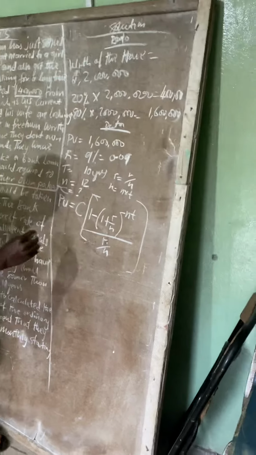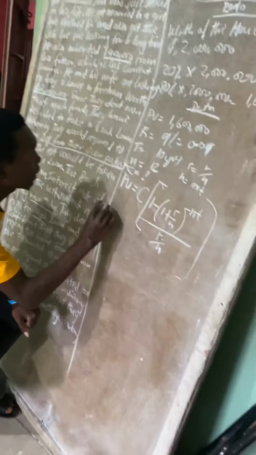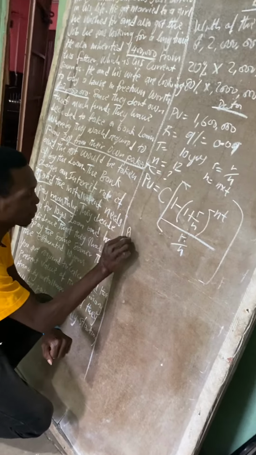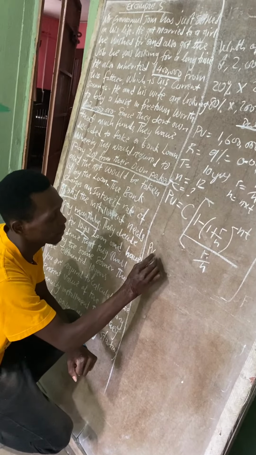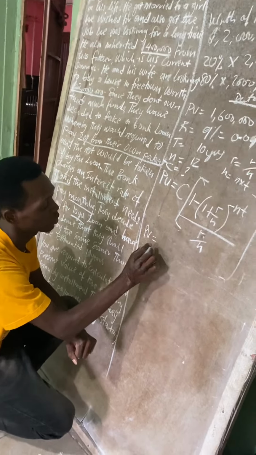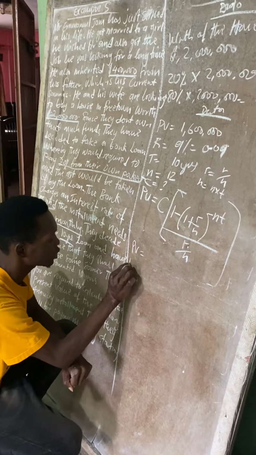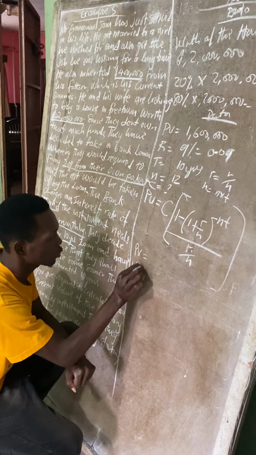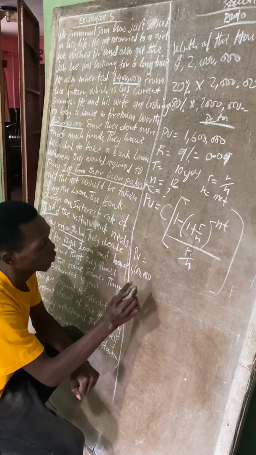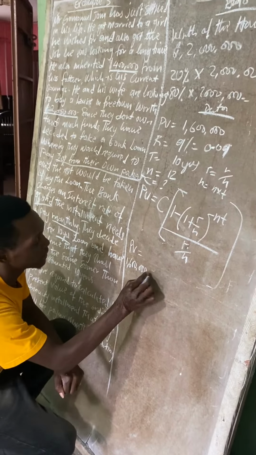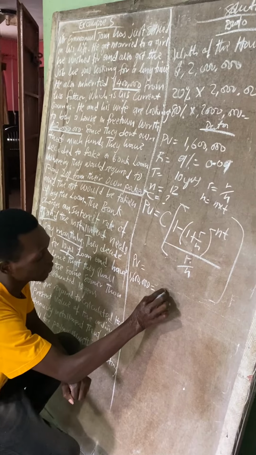So let's say our present value. What is our present value in this case? Our present value is $1,600,000. It's equal to the cash flow. What is our cash flow?